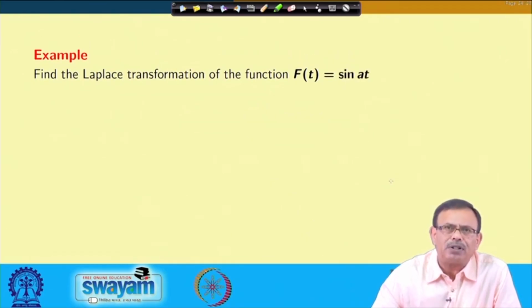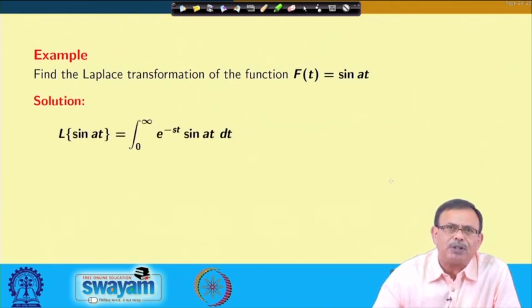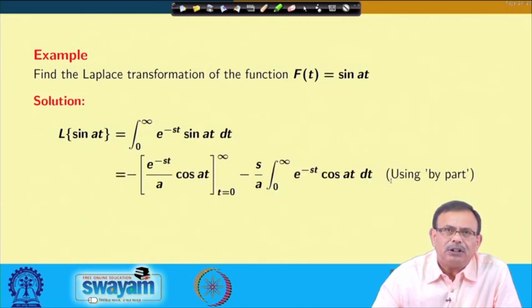Now, let us see the Laplace transform of the function sin a t. As I have told you, Laplace transform of sin a t is equal to integral 0 to infinity e power minus s t sin a t dt. And if I use integration by parts, I will obtain e power minus s t by a into cos a t, t lies between 0 to infinity, minus s by a into integral 0 to infinity e power minus s t cos a t dt.